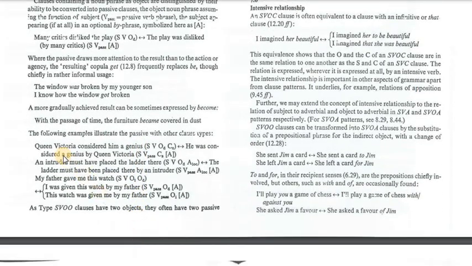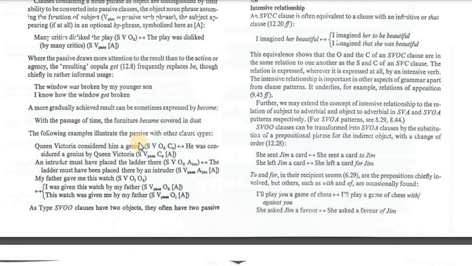For example, Queen Victoria considered him a genius. Queen Victoria is the subject, considered the verb, him the object, a genius the complement. The most important things in transforming from active to passive are the following. Number one, put the object at the beginning of the sentence, as it is going to be the subject.